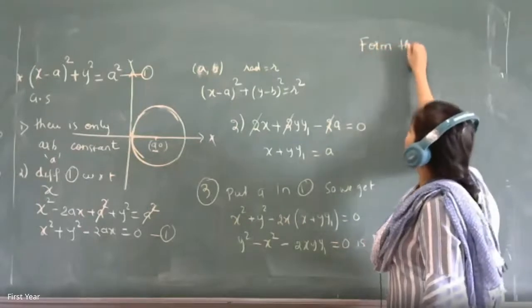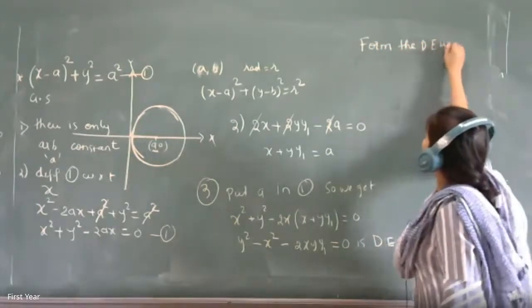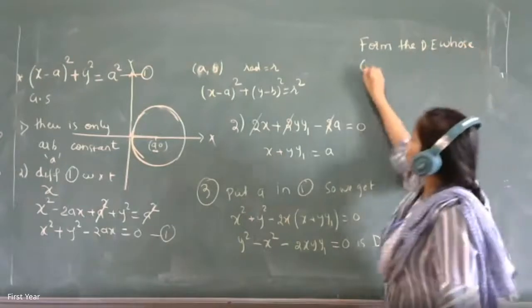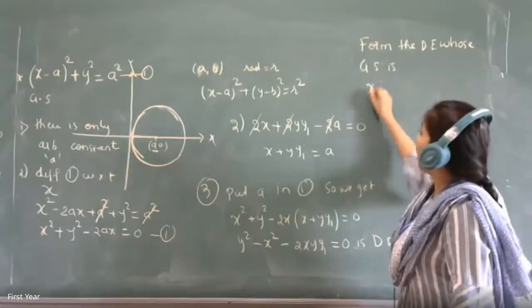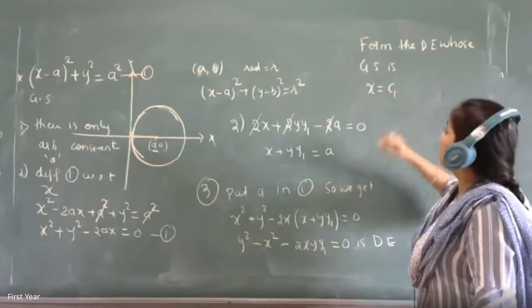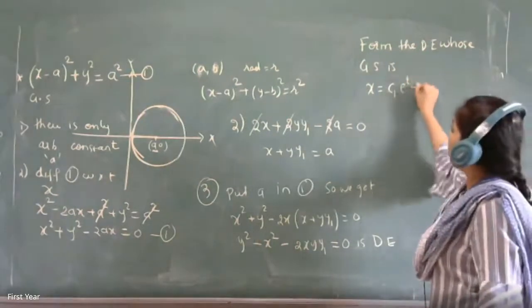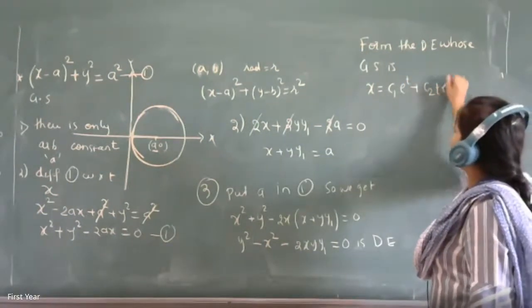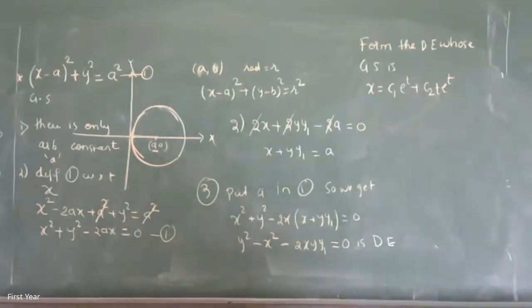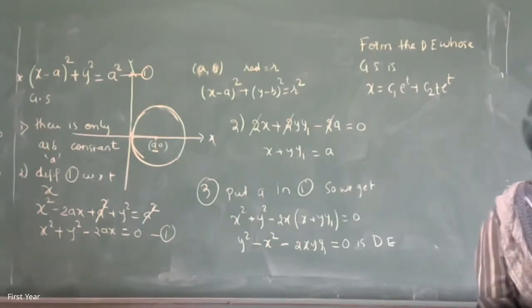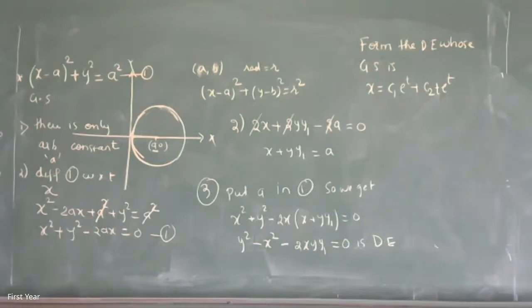Form the differential equation whose general solution is x is equal to c1 e raised to t plus c2 t e raised to t. Let me check the question now. x is equal to c1 e raised to t plus c2 t e raised to t. There is a very specific reason why I am taking this example. Can anybody guess why?